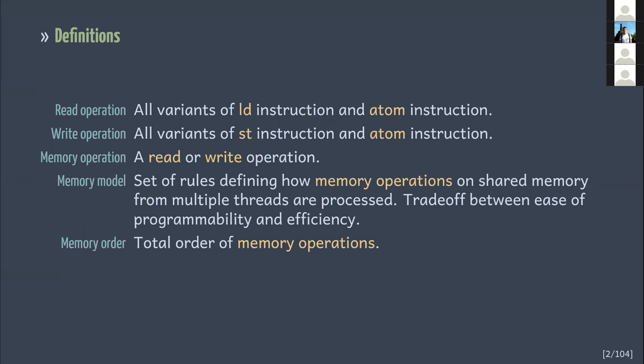And finally, a memory model is a set of rules defining how memory operations on shared memory from multiple threads are processed. By the way, I use shared memory in a general meaning. In other words, shared memory is a memory that can be accessed by different threads. So don't confuse it with CUDA's scratchpad memory that is also called shared.